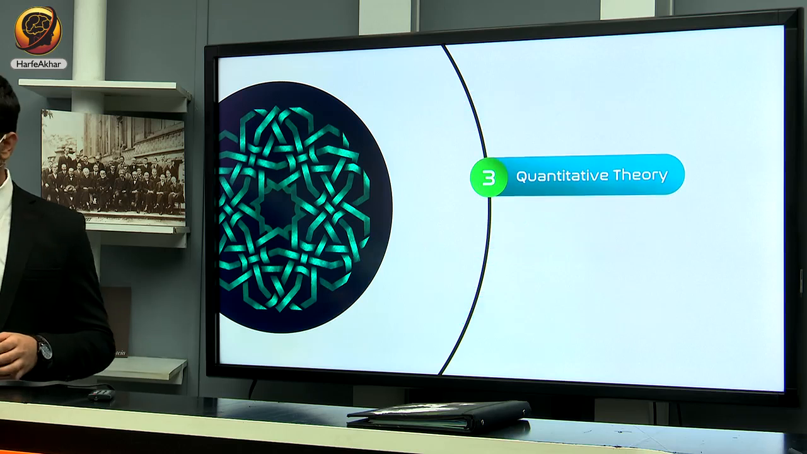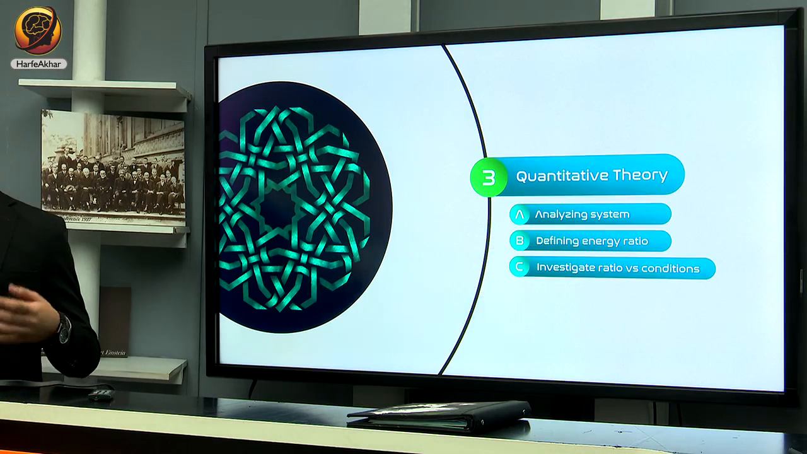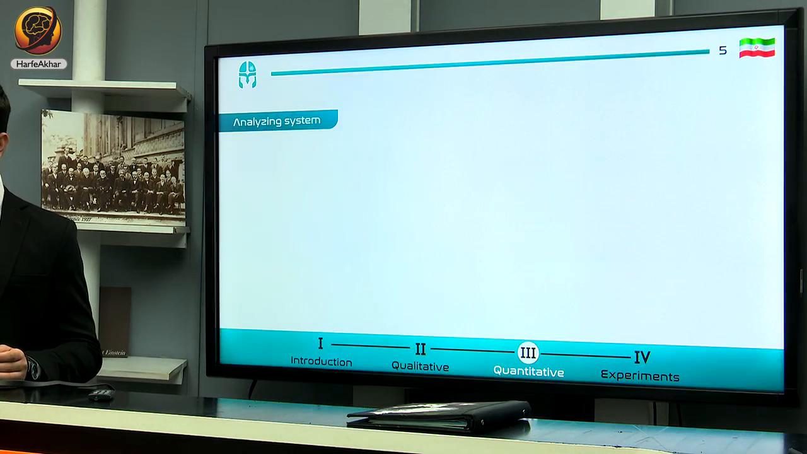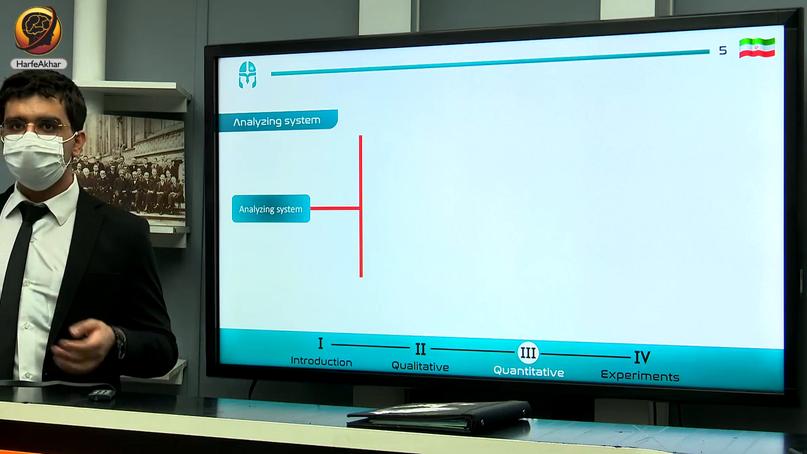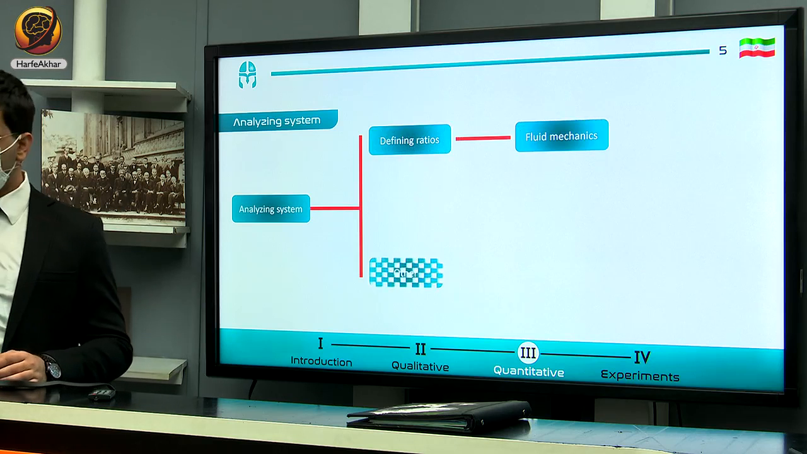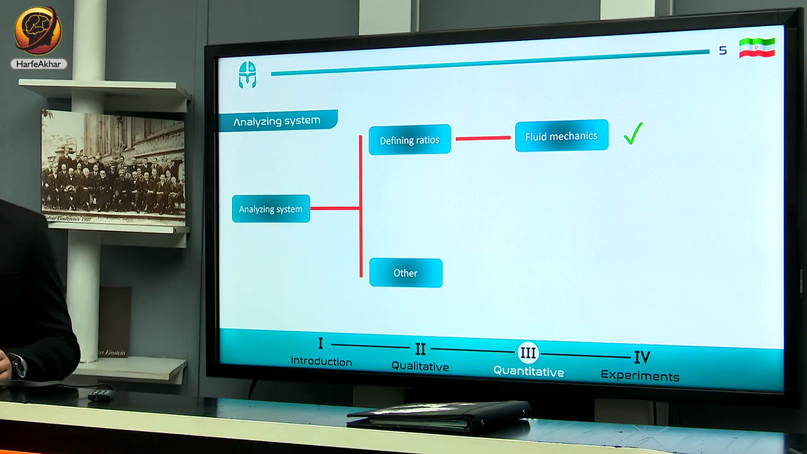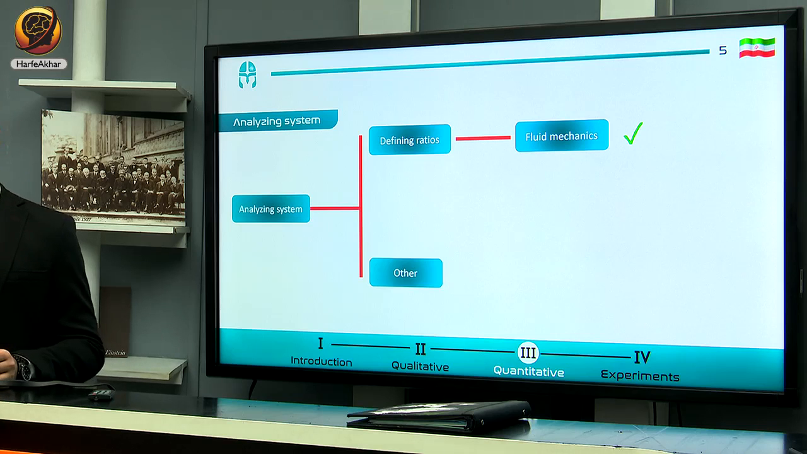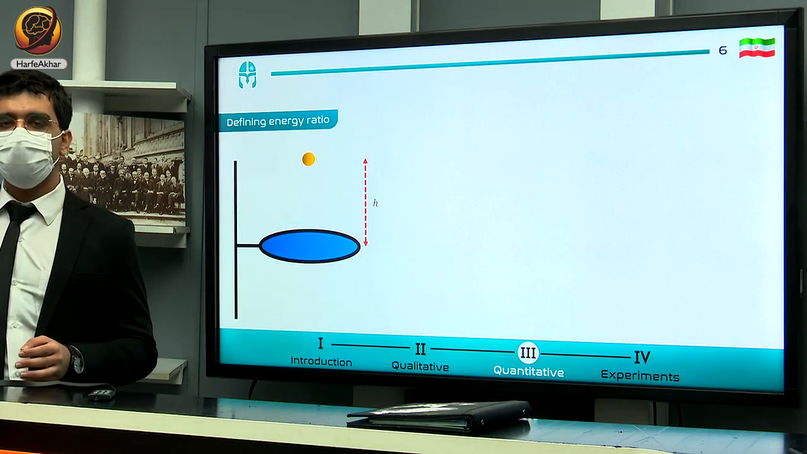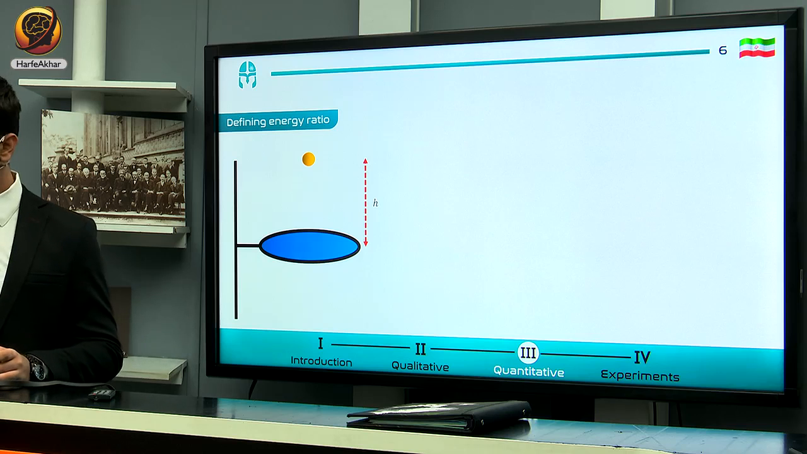In the mathematical part, I return to analyzing the system and define some energy ratios, and I want to investigate the ratios versus conditions. As you know, we have a lot of ways of analyzing a system, and one of them is defining some ratios, which are usable in fluid mechanics. I prefer to use this way because in this apparatus we want to work with a fluid, and our fluid is the memory filter. In this way, you have to define energy in a ratio which includes all parameters. Before that, we have to define all parameters.